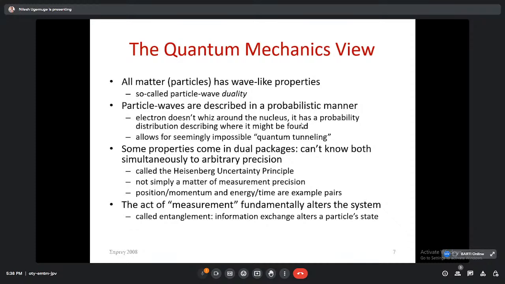So as we know, this is called entanglement. Now you may know that recently the Nobel Prize was awarded for quantum entanglement. You can read that paper in detail, and you will get more insight about quantum mechanics. So, information exchange also alters a particle's state.